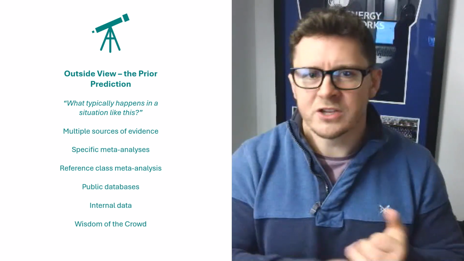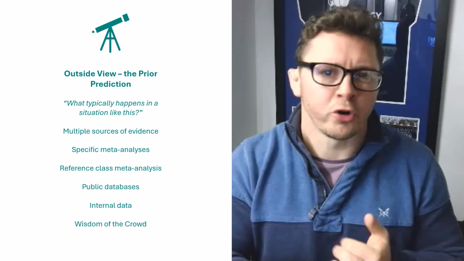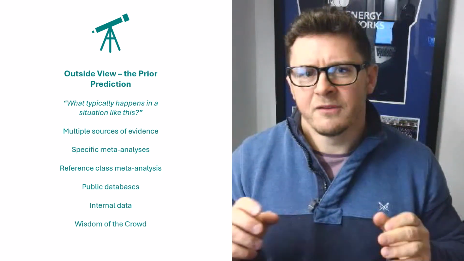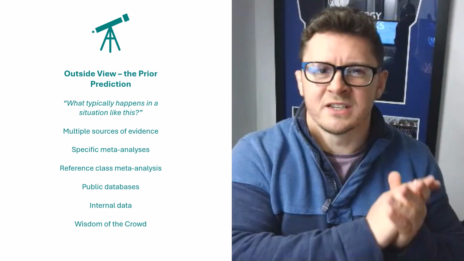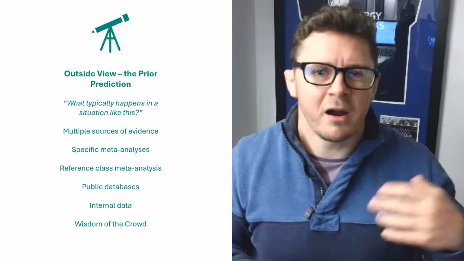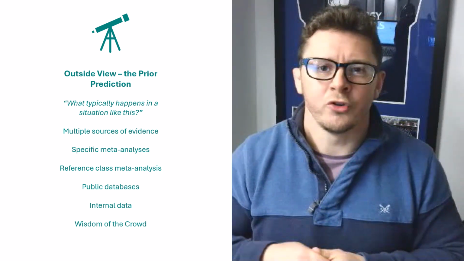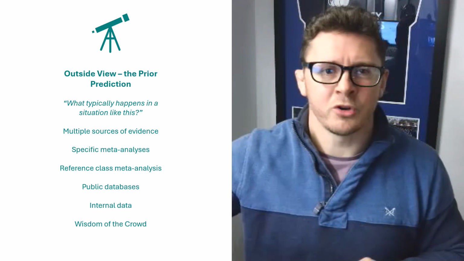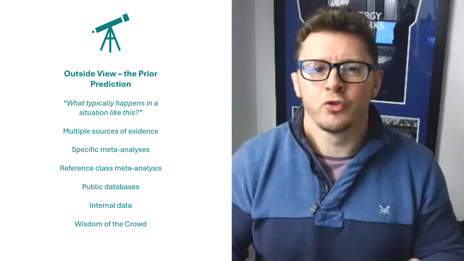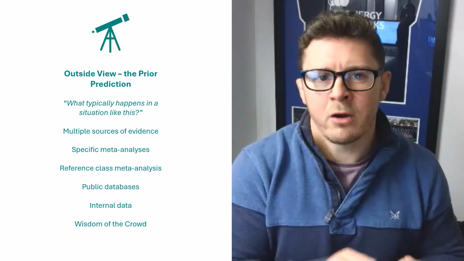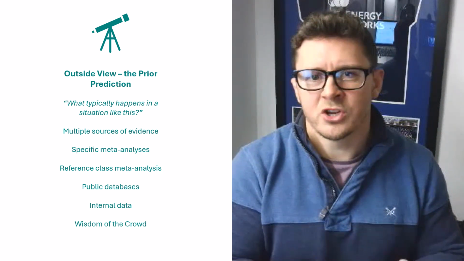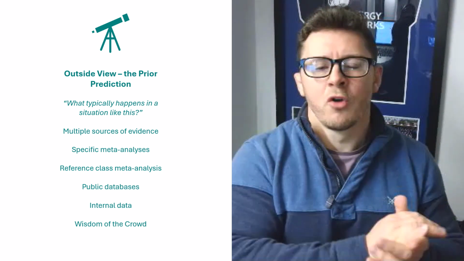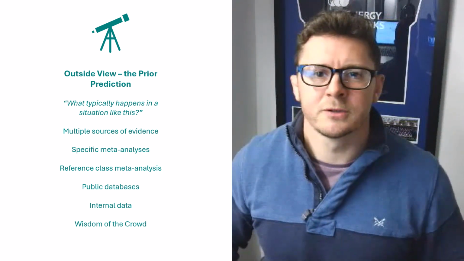This can be from research papers, it could be from our own longer term data, it could be from statistics online. And if there isn't statistics or evidence for this exact situation, you might want to find some comparative information, or you might want to do your own research and try to come up with a probability for what the outcome is going to be. The reason that we're doing this is because we're going to put a numerical confidence on what we think is most likely to happen in similar situations, regardless of the specific details.